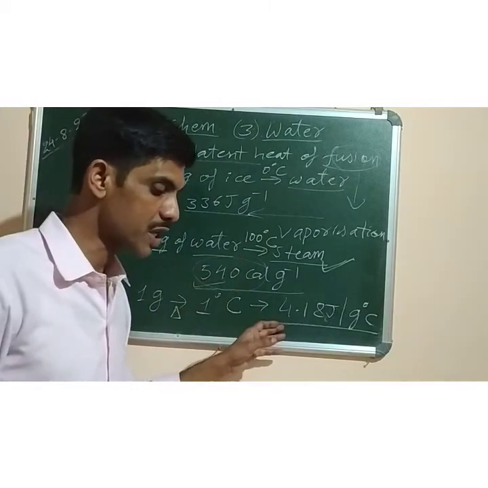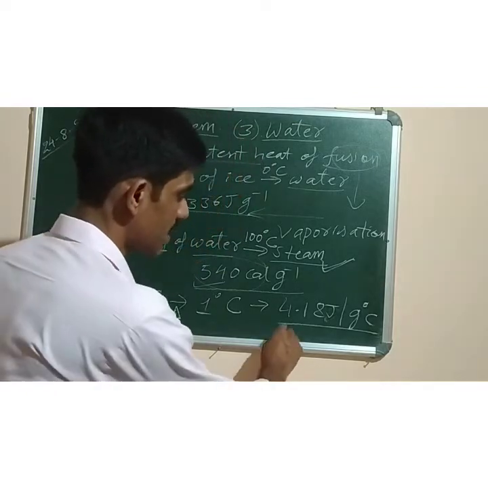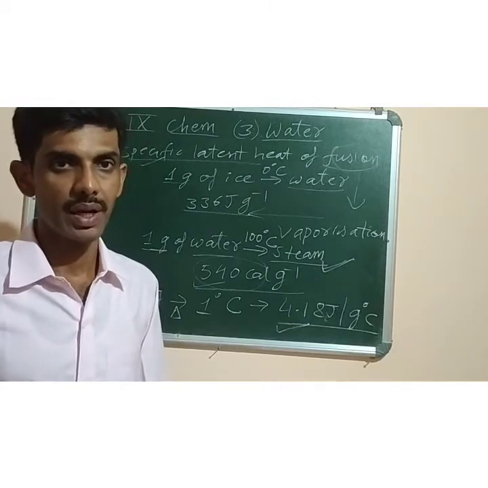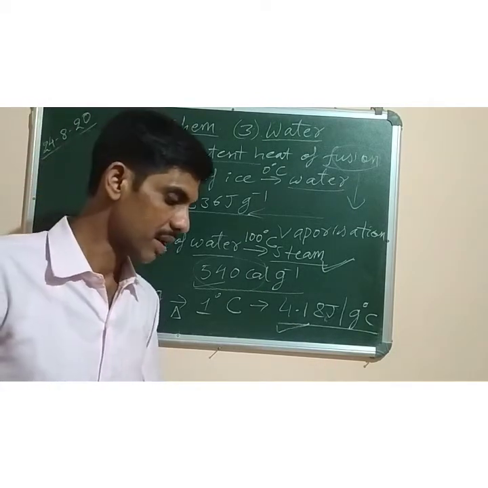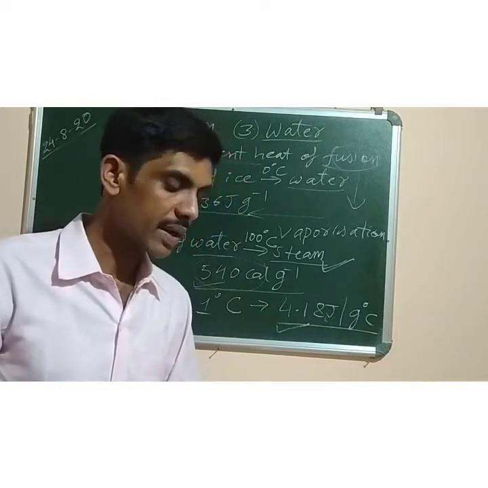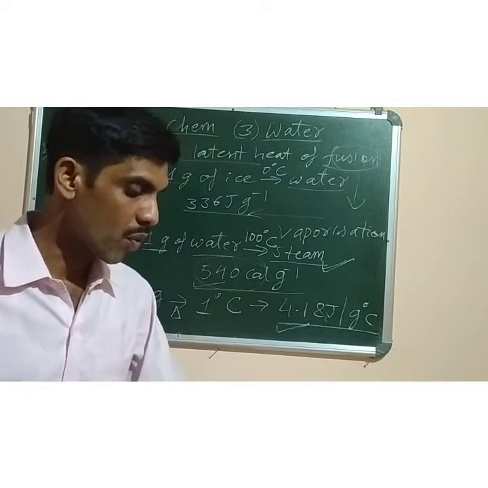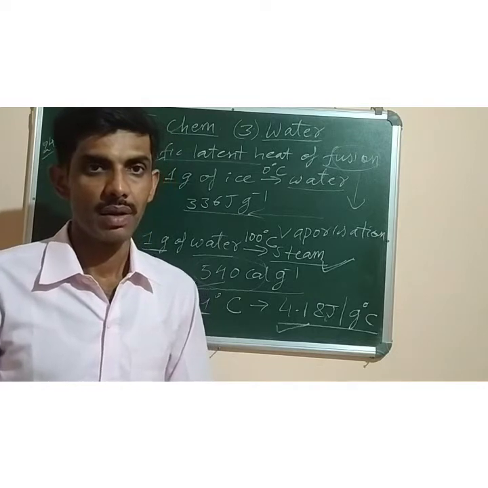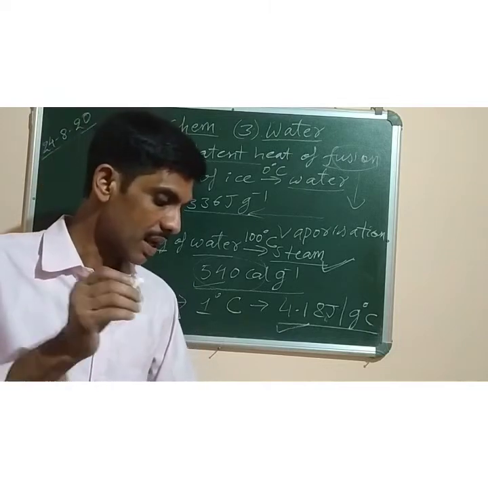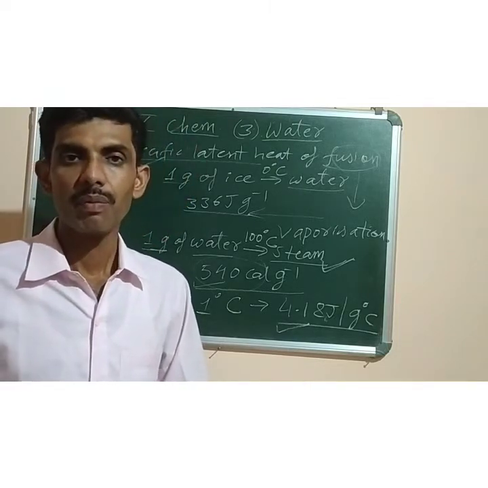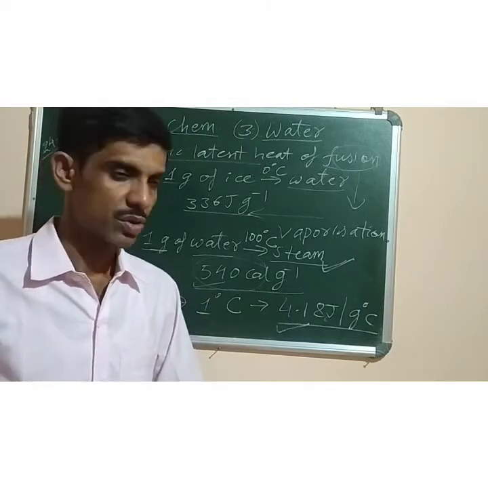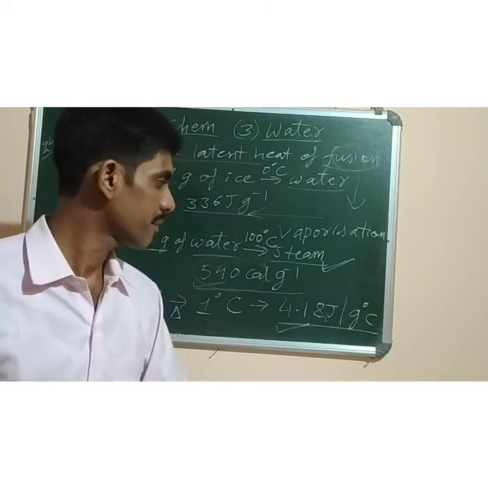Because water has a very high specific heat capacity, it is used as a coolant in radiators of cars to decrease the temperature of the engine. The presence of a large amount of water is able to modify the climate of nearby areas, making them warmer in winter and cooler in summer. You have heard about land breeze and sea breeze in geography. It is the wind which comes from one place to the other and helps in cooling the temperature of either place. So it is created due to the specific heat of water.